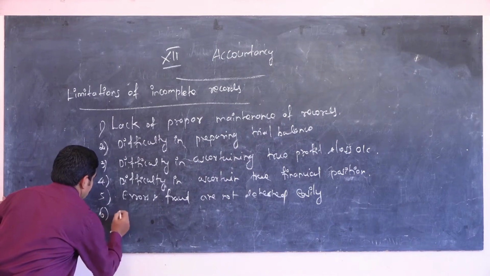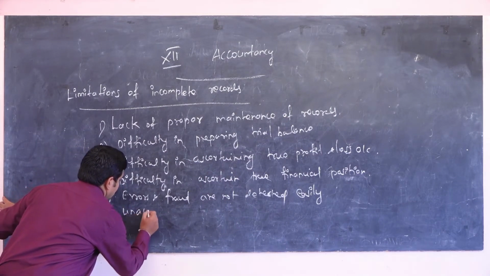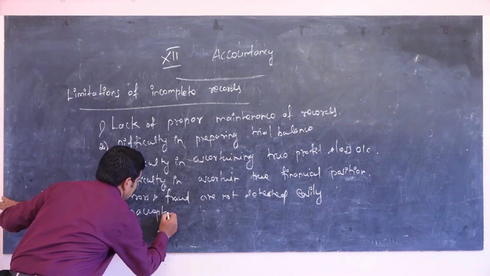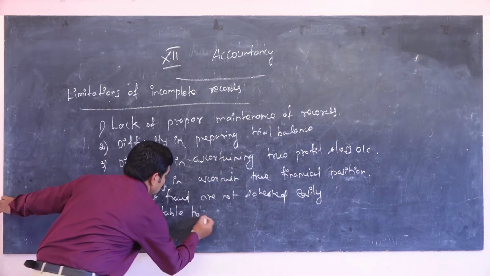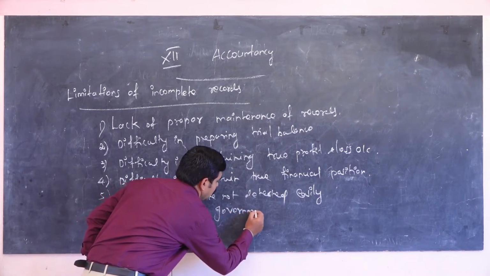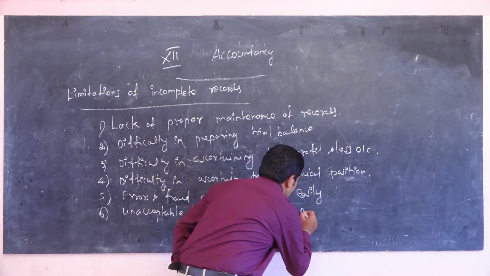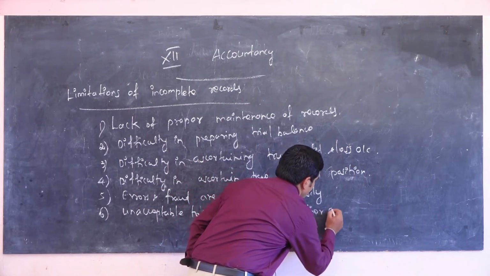The sixth one is that it is unacceptable to government and other authorities.